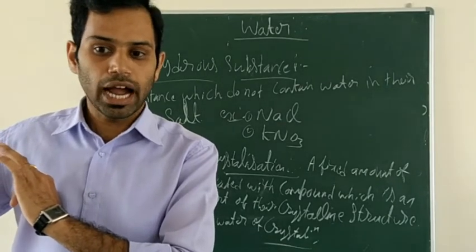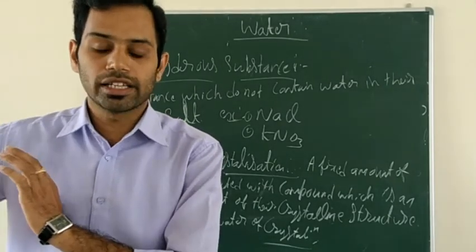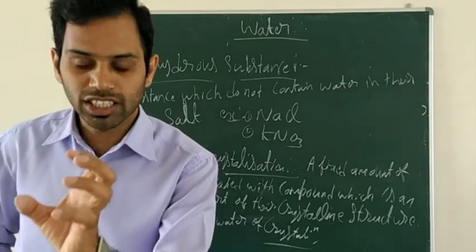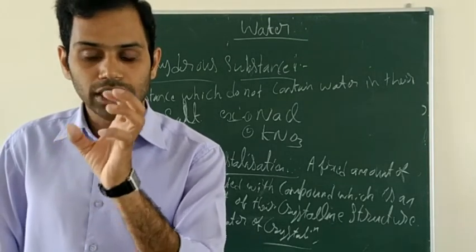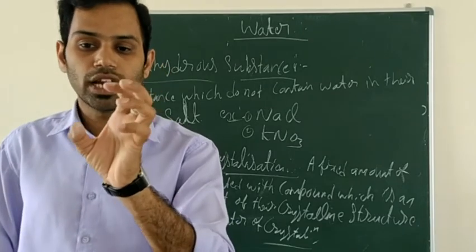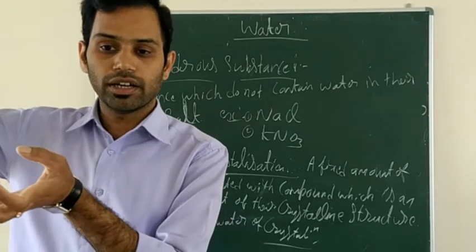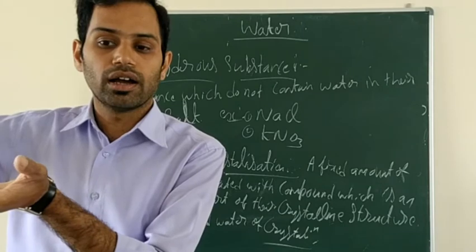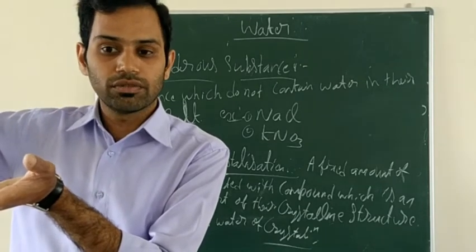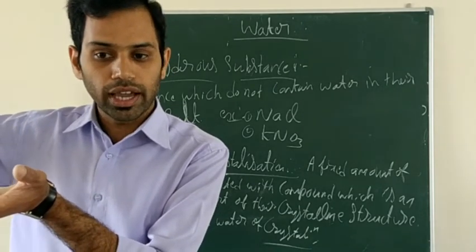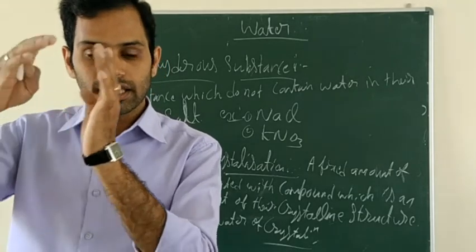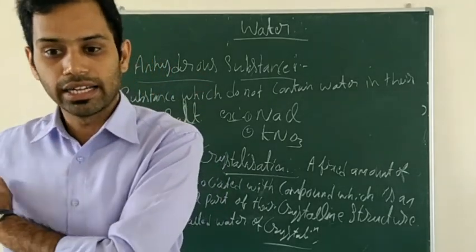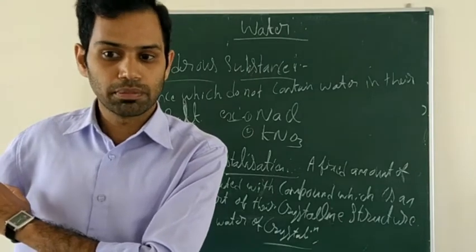That time it will become anhydrous. Now we can tell that the hydrated substance has become anhydrous. So this is the procedure.